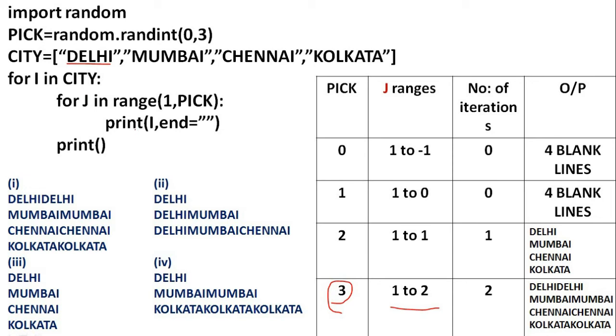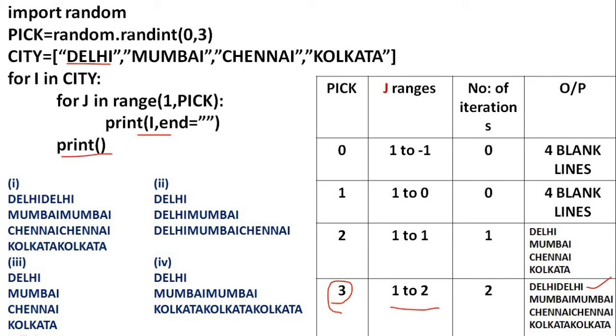So each time what will be printed? The value of i. What is the value of i? It is Delhi. So this Delhi will be printed twice. Then end is an empty string. So it will print Delhi, Delhi. Then come out of the inner loop. Print a new line.